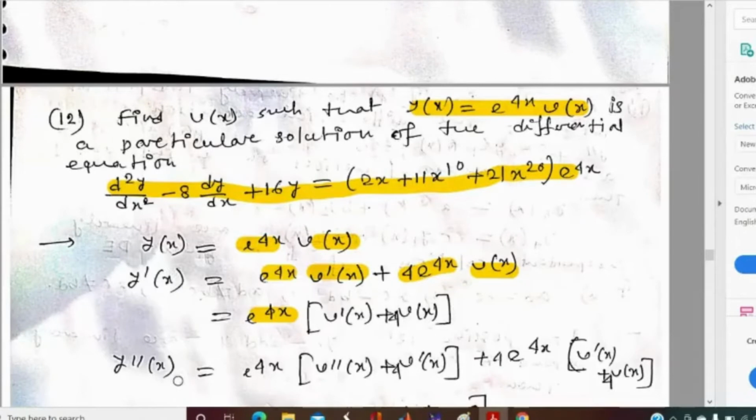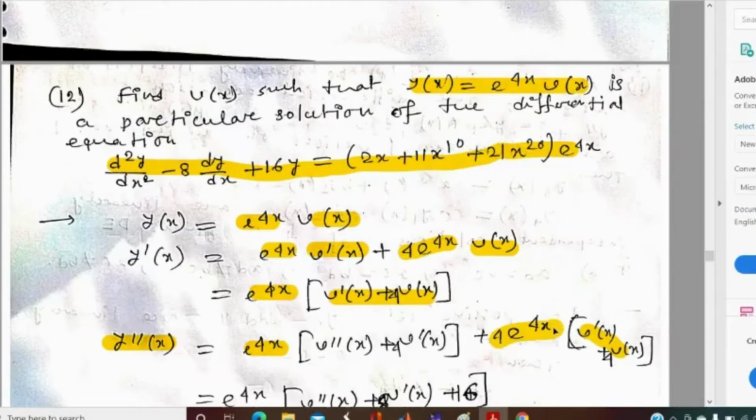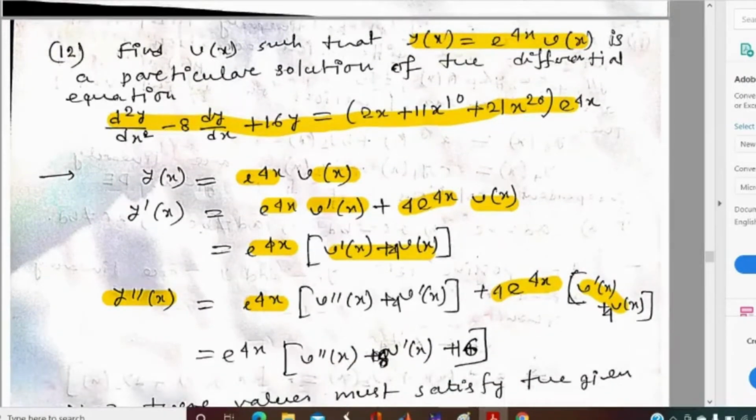Now the second order derivative of y(x): if we differentiate y'(x) with respect to x on both sides, then if we fix e to the power 4x, the derivative of the other term gives v''(x) plus 4v'(x), and if we fix this term, the derivative of e to the power 4x gives 4 times e to the power 4x. Taking e to the power 4x common, we get v''(x) plus 4v'(x) plus 4v'(x), that is, v''(x) plus 8v'(x) plus 16v(x).